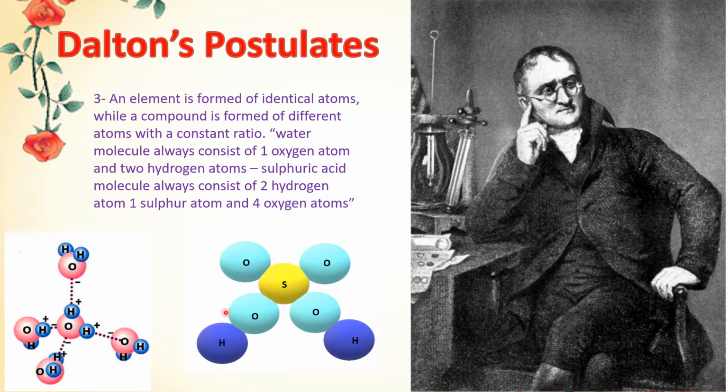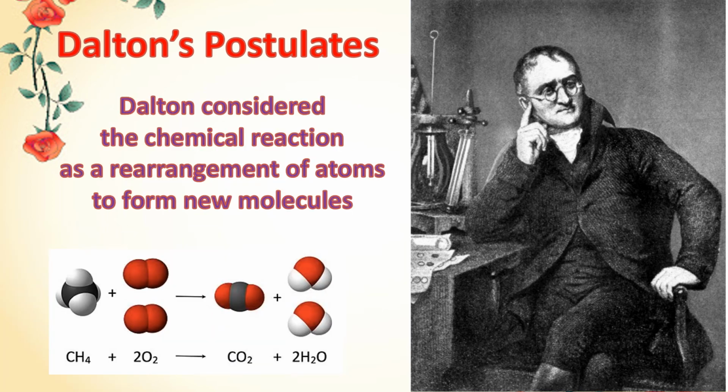Also, if we take a look at this picture, it represents the sulfuric acid molecule. The sulfuric acid molecule consists of 3 different elements: sulfur, oxygen, and hydrogen. At the end, Dalton considered the chemical reaction as an arrangement of atoms to form new molecules, new substances.